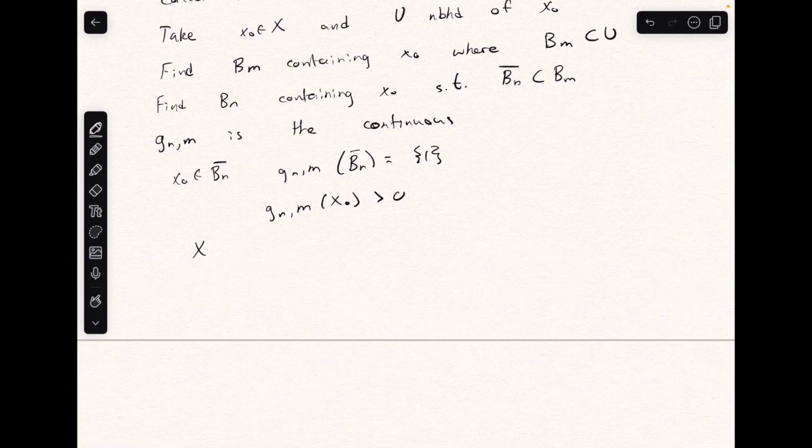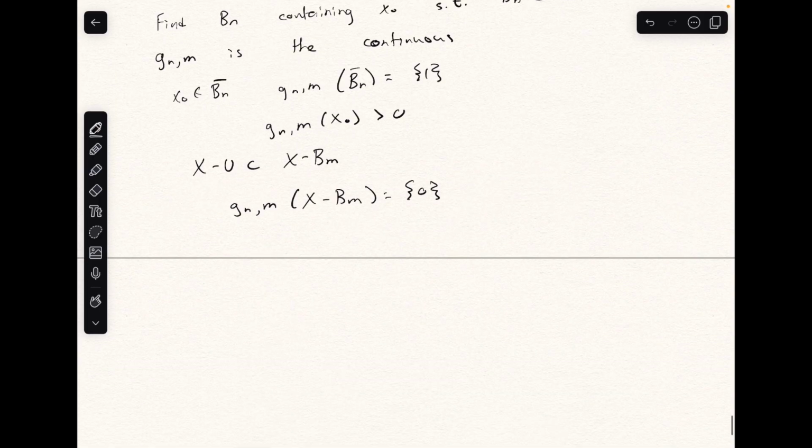The complement of U is contained in the complement of B of M, and we know that the image of the complement of B of M, by the way we define this function, is 0. So this just implies that the image of the complement of U is also 0.